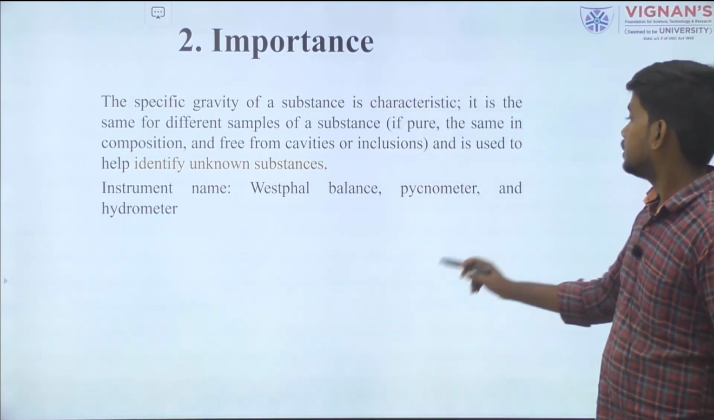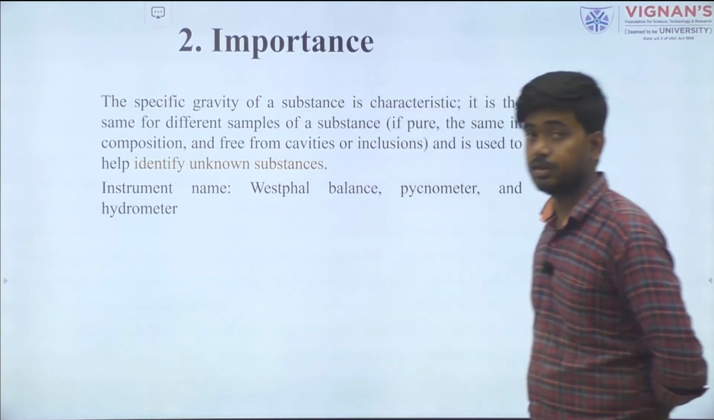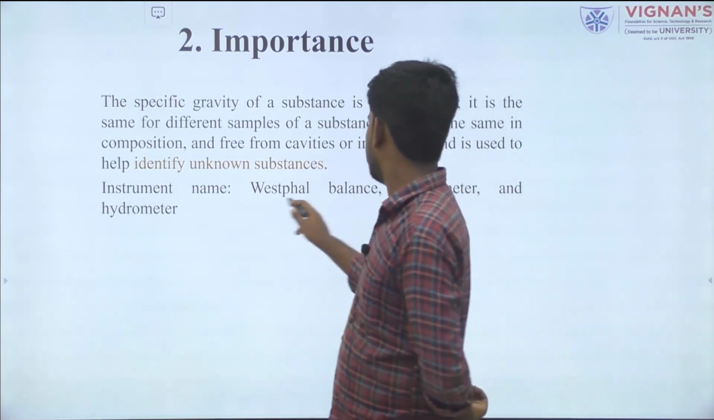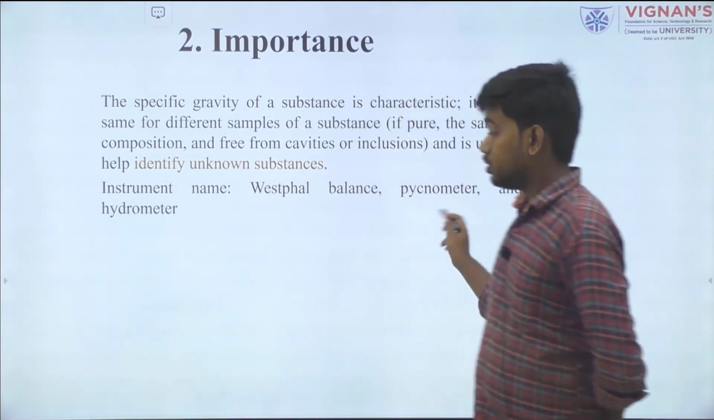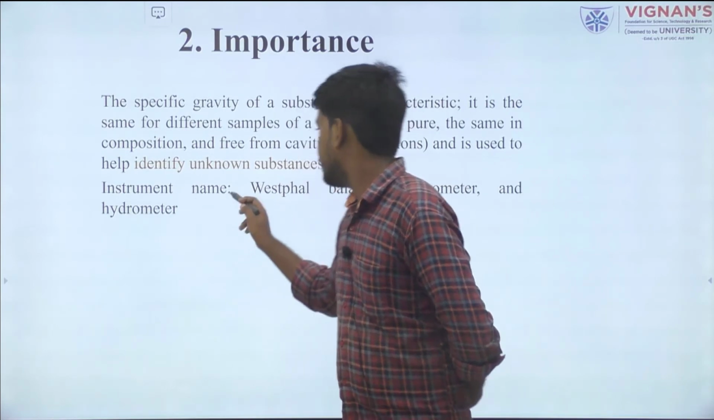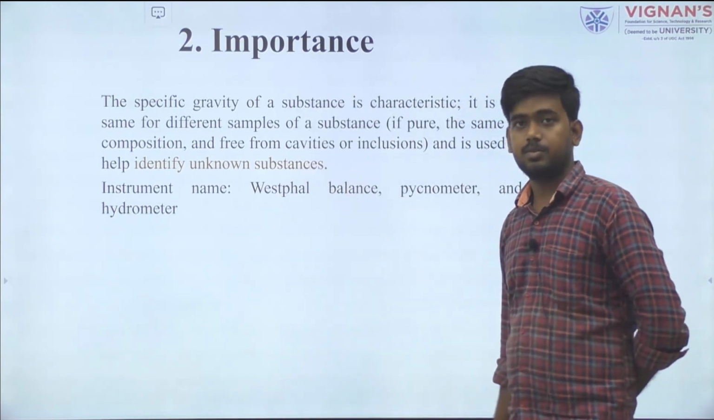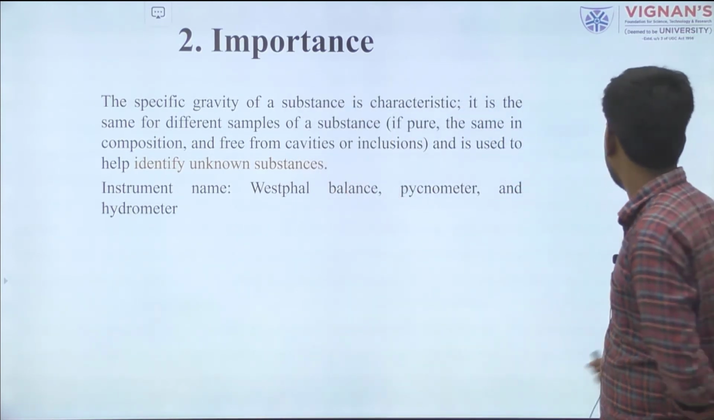So these are the three instruments mainly used for determination of specific gravity: the pycnometer, the hydrometer, and the balance meter.